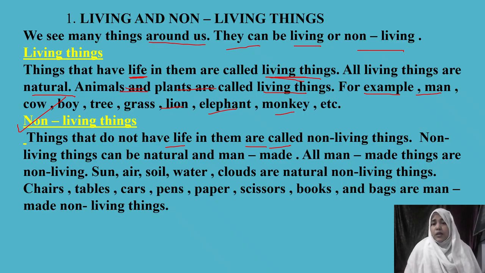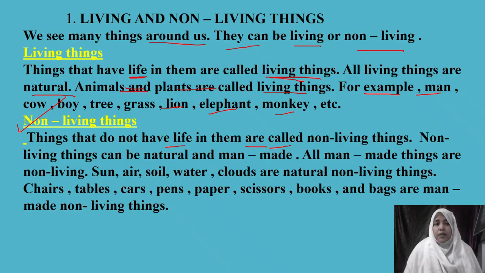If you look around yourself, regarding non-living things, you can see sun, air, soil, water, clouds, or you can see car, paper, scissors. So we can categorize them into two types. Non-living things can be natural as well as man-made. Some non-living things are gifted from nature and some non-living things are made by human beings, or by man. So non-living things can be natural and man-made.